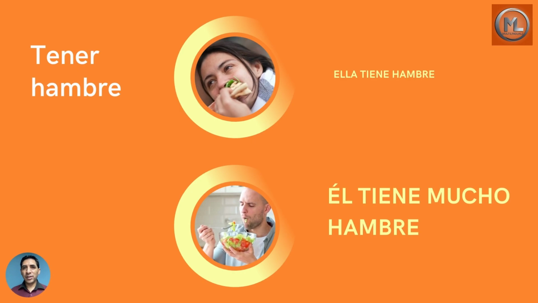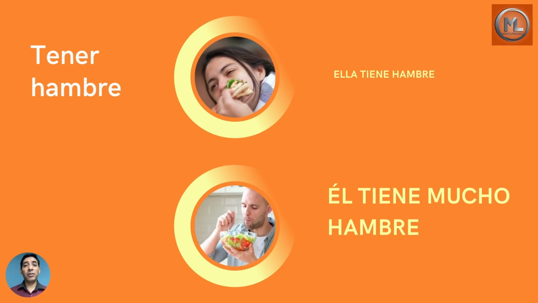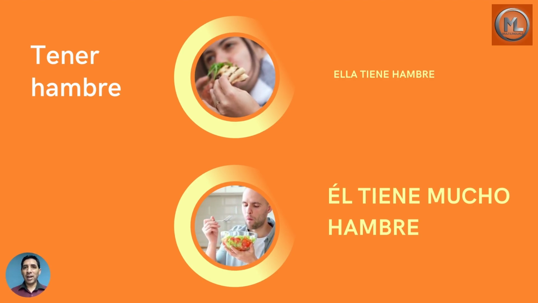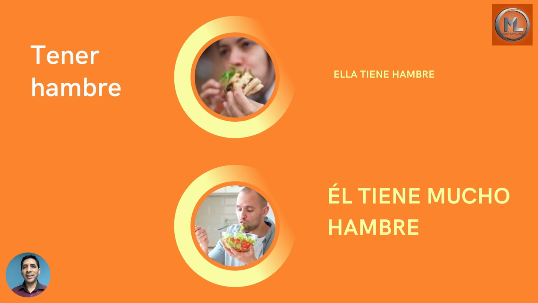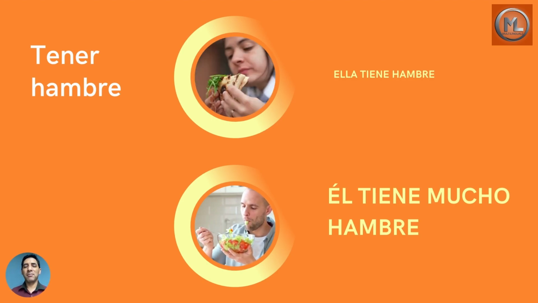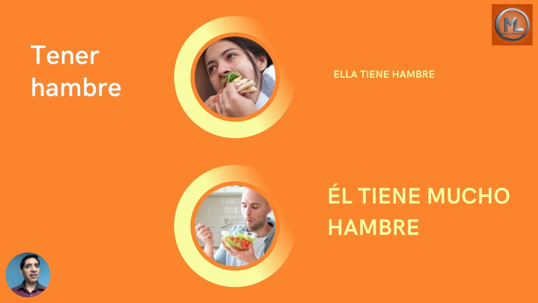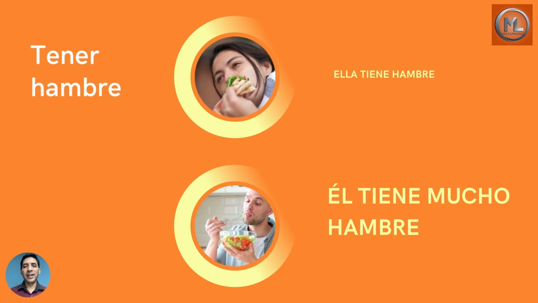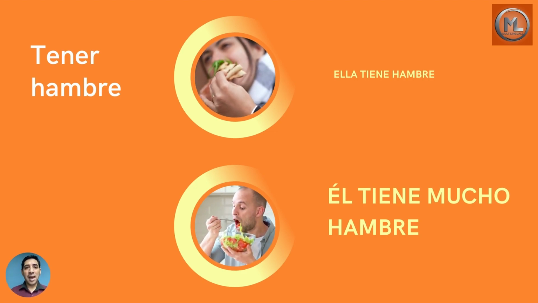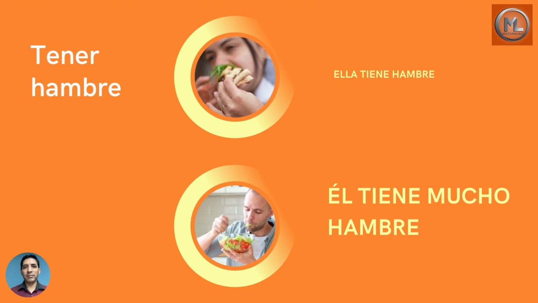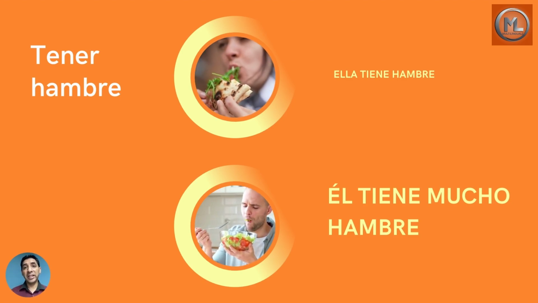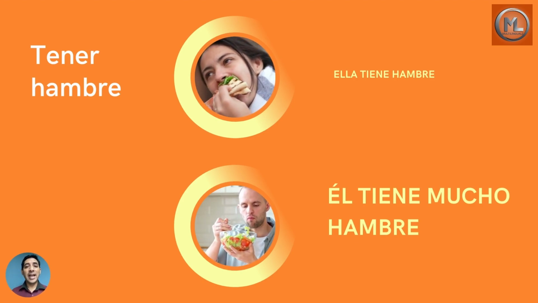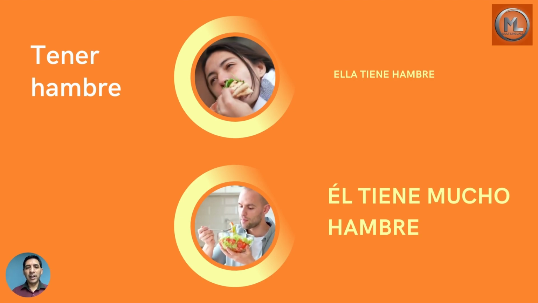So for example, how would you say that, but with the third person? She is hungry, he is hungry. Ella tiene hambre. So tiene is the conjugation for the third person singular feminine. Ella tiene hambre. We can also say tiene hambre if we already know that we are talking about her.